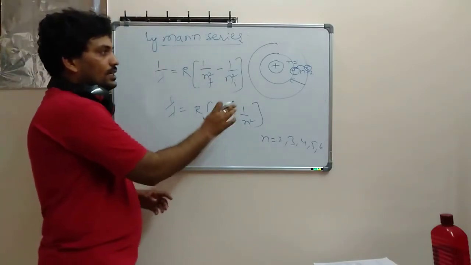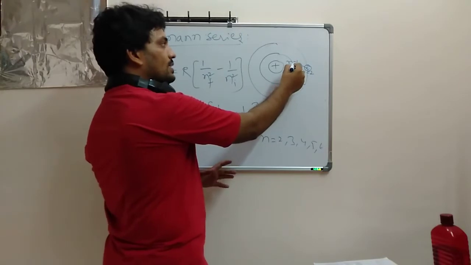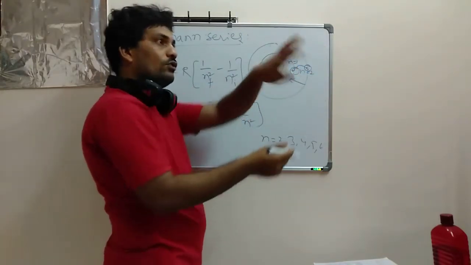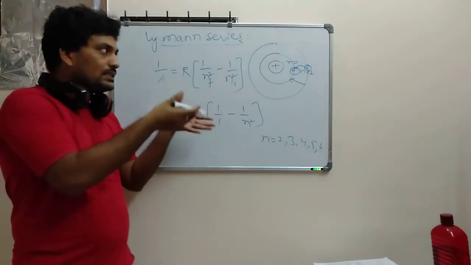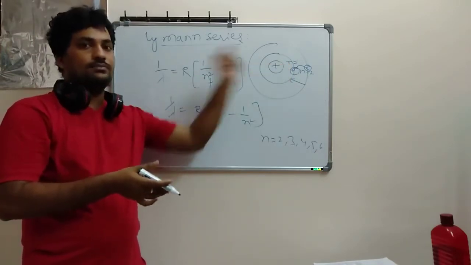This means electrons are excited from the first orbit to the second, the third, the fourth, and come back to the first. So Lyman is the standard, it started from the initial stage.